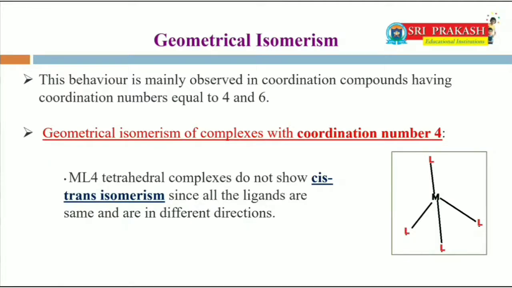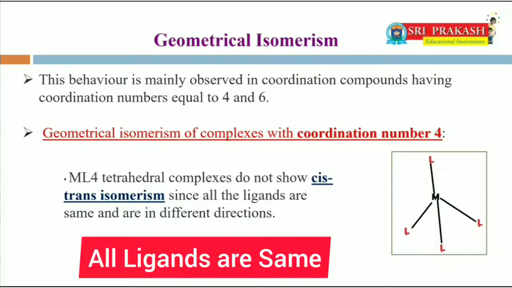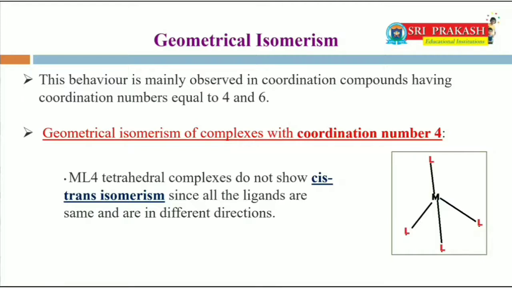The first model is ML4 type or MA4 type. That means all the ligands are same. ML4 type or MA4 type tetrahedral complexes do not show cis and trans isomerism because all the ligands are same and all the ligands are in different directions.